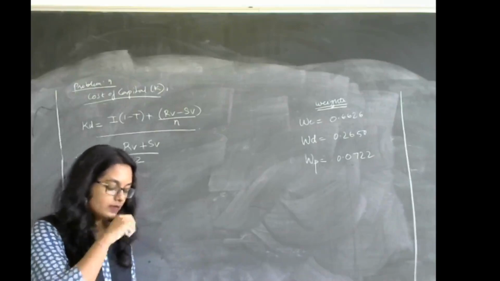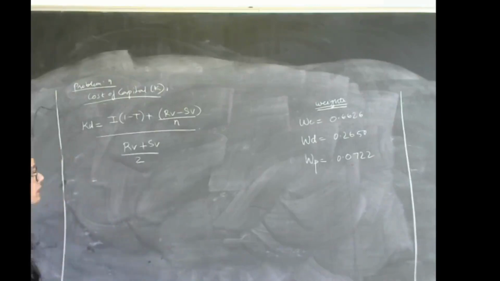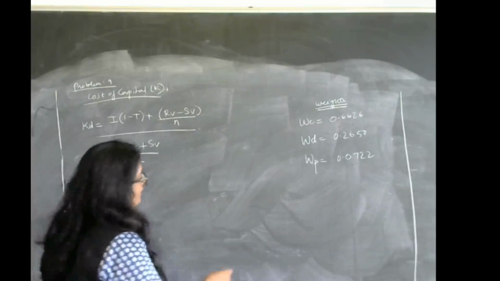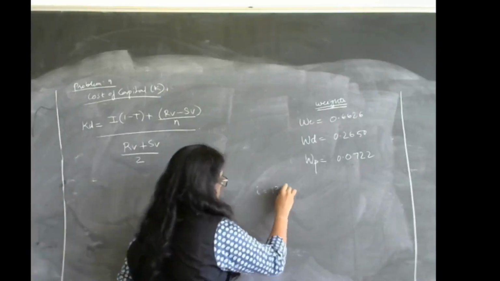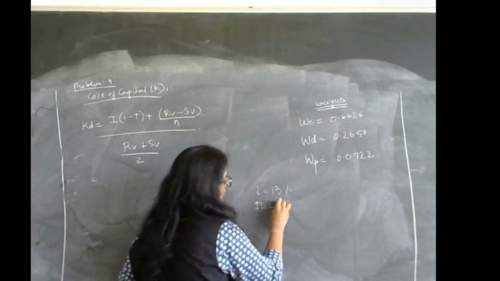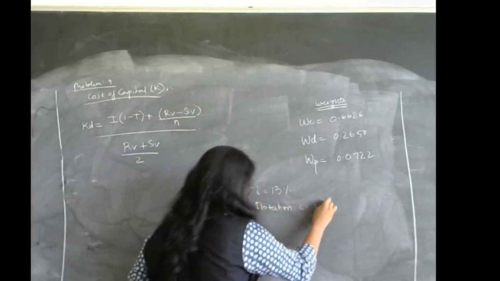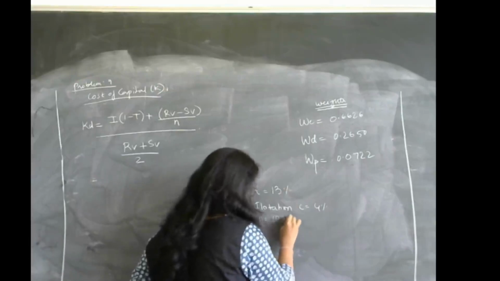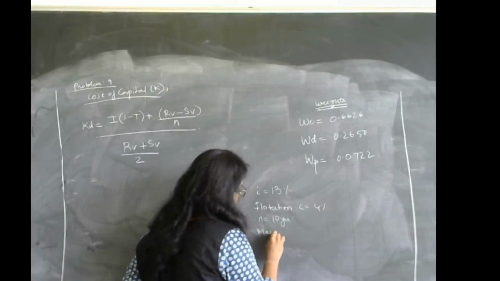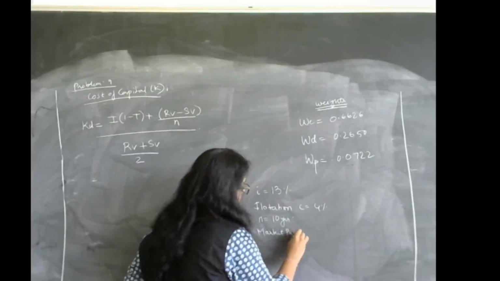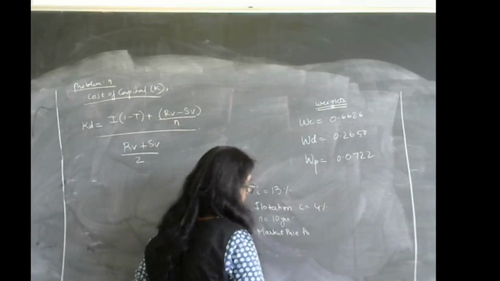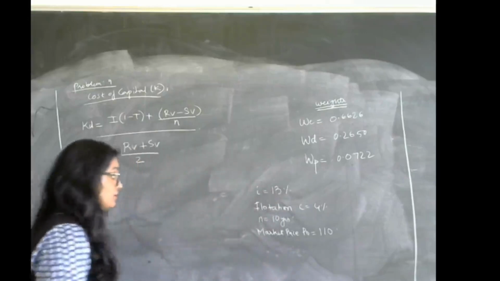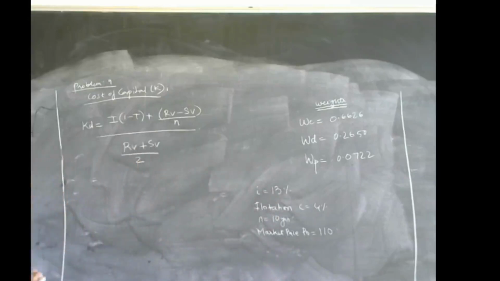Okay, interest, we know that interest rate is 13% in case of debentures. They have mentioned that. So they have mentioned the interest, which is 13%. They have mentioned the flotation cost, which is 4%. They have also mentioned the number of years, which is 10 years. Okay, and the market price, which is the current price, is mentioned as 110 for debentures. So everything is sorted. Let us solve the problem.